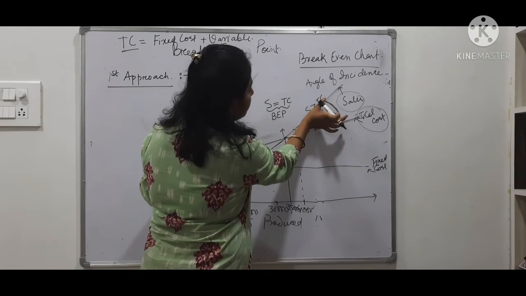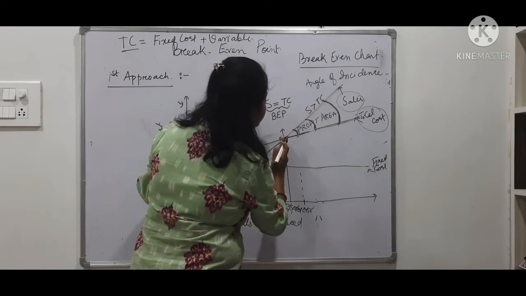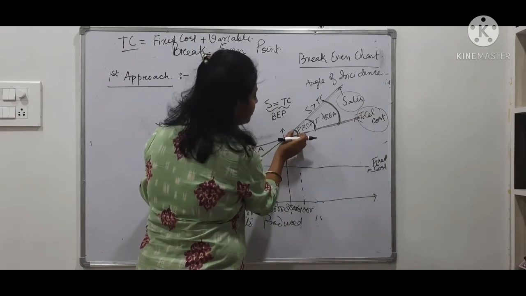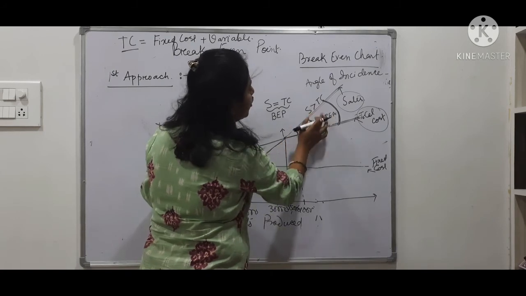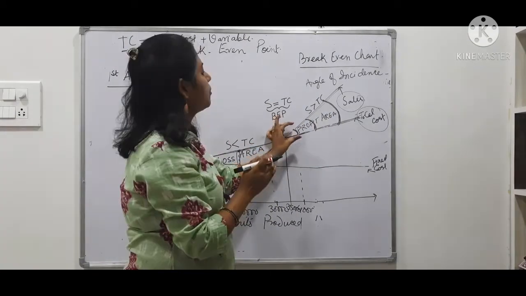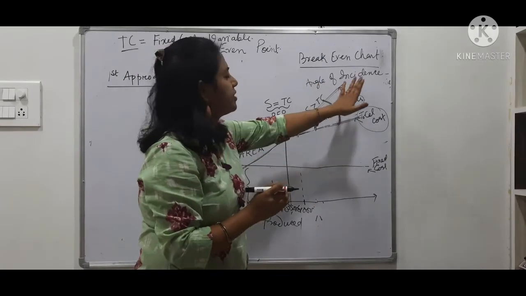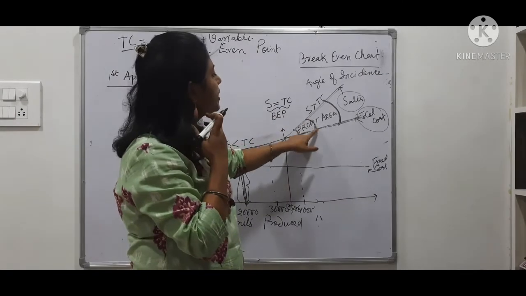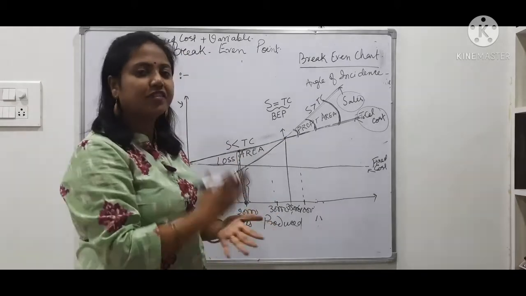As compared to that, if the angle is short, it means though you have crossed the break-even point, you are still not making sufficient profit. But your profit is becoming more and more, and accordingly your angle of incidence is also becoming wider. It is opening up its mouth. This is known as the angle of incidence. It signifies how much profit remains after covering the fixed cost and the variable cost.